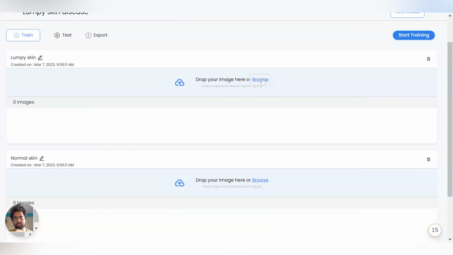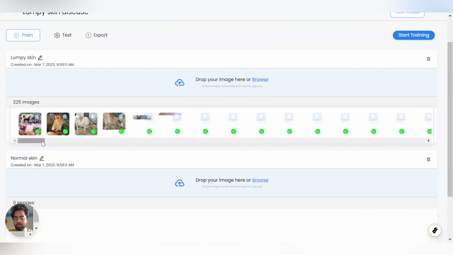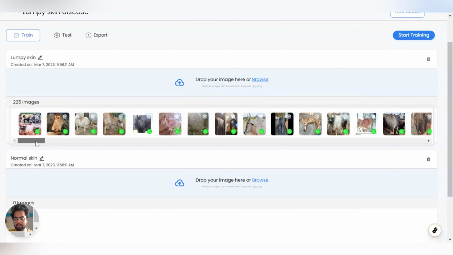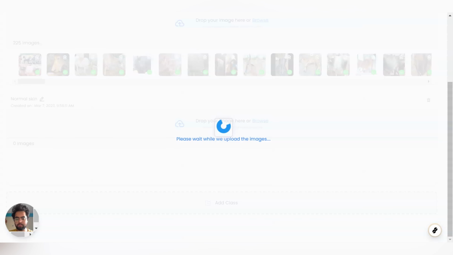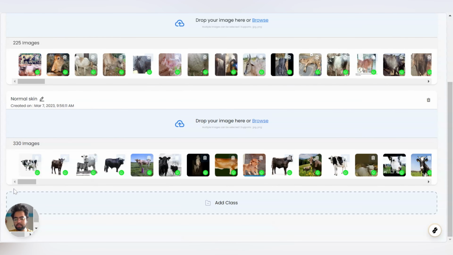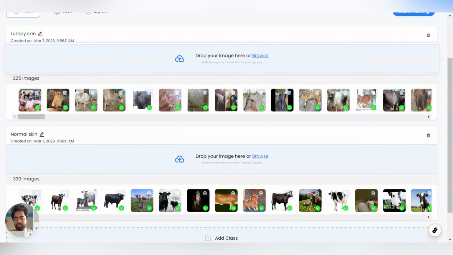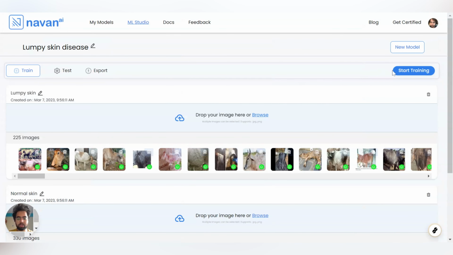I'll go to lumpy skin and add lumpy skin images. So there are 225 images in the lumpy skin category. In the normal skin category, I've added 330 images of normal skin and 225 images of lumpy skin. Since I don't have much data for lumpy skin, I've added just 225. For normal skin, I have 330 images. Okay, so let us start training the model.